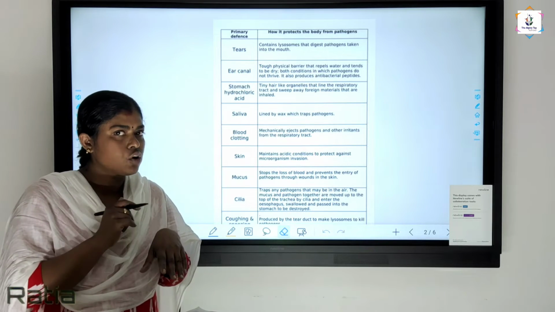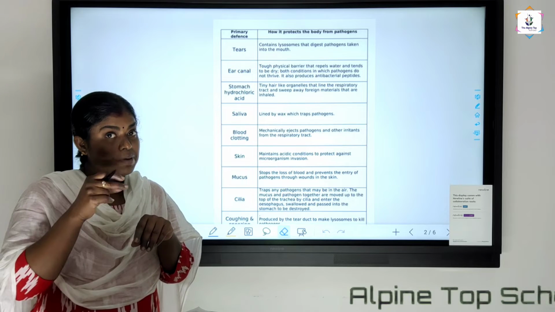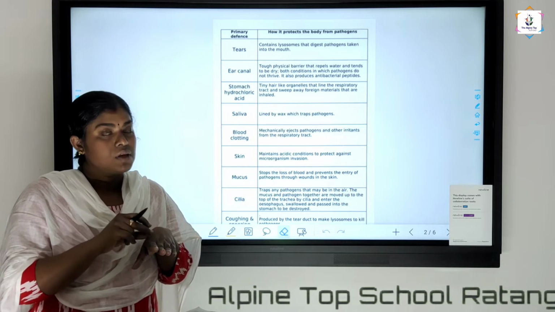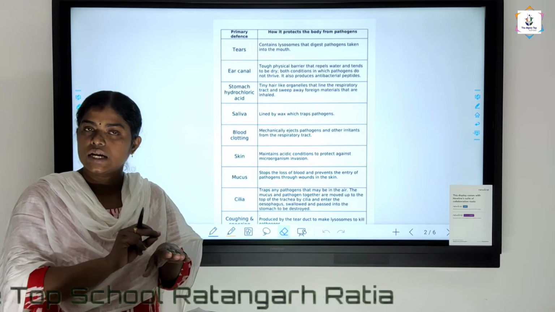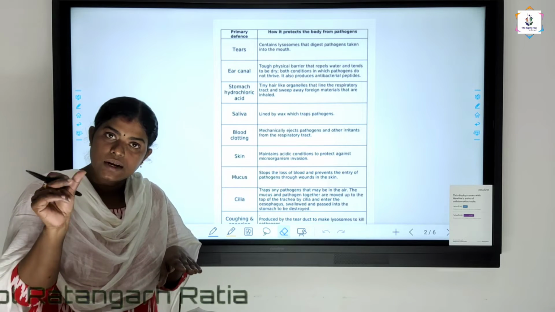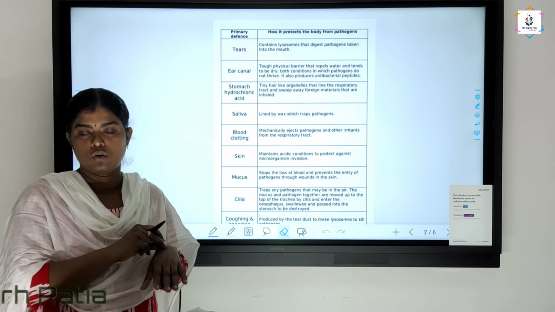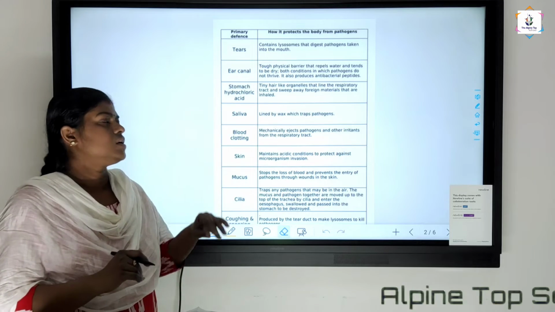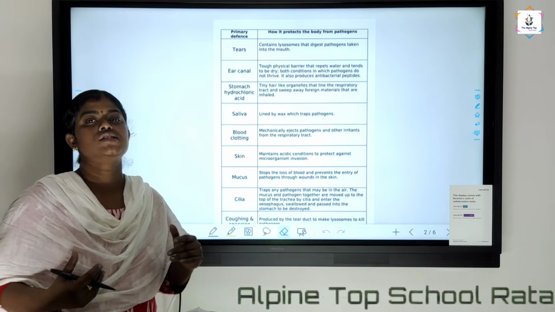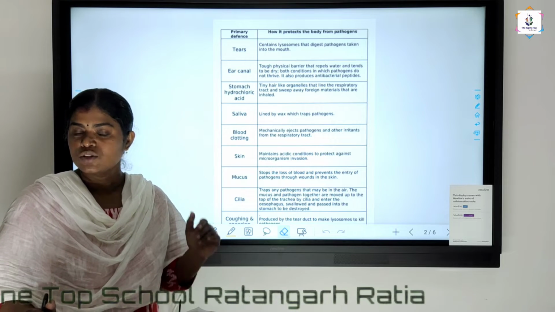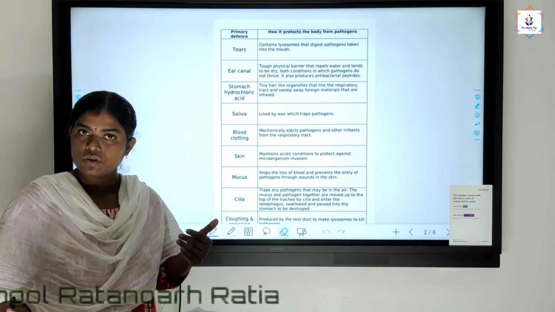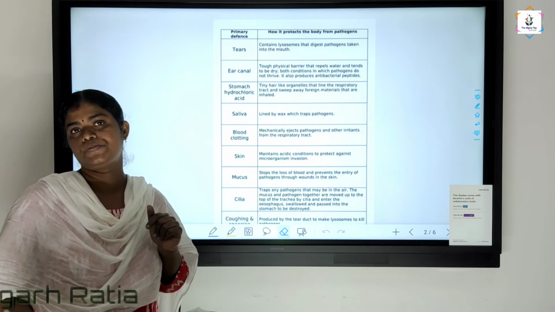And how is this bleeding going to be stopped? Because you are having platelets in your blood and they make the blood clot, and by this blood clot the cut is going to be sealed. The cut which had happened is sealed by the plug of this blood clot. Here also blood clotting is another kind of local defense system which prevents the entry of microbes into your body. So what are we discussing about? We are discussing the local defense system in our body.